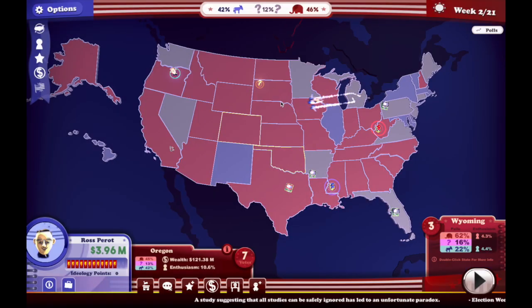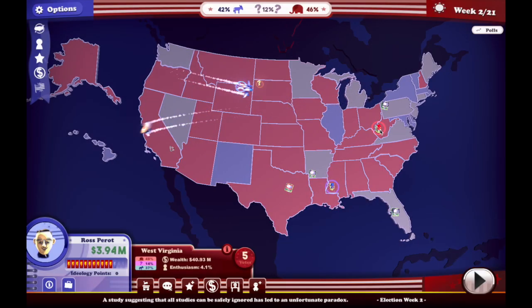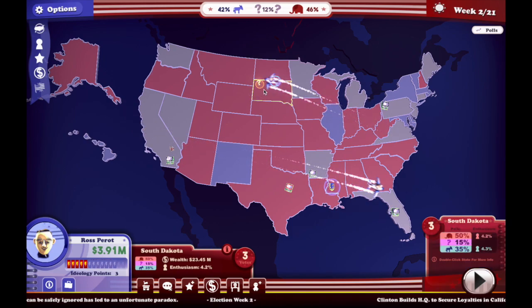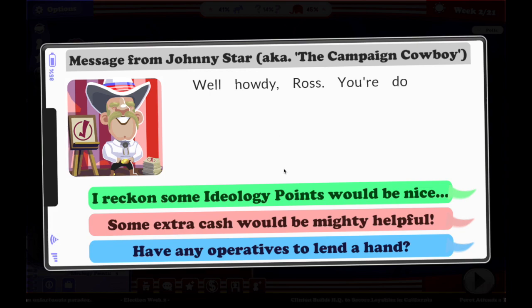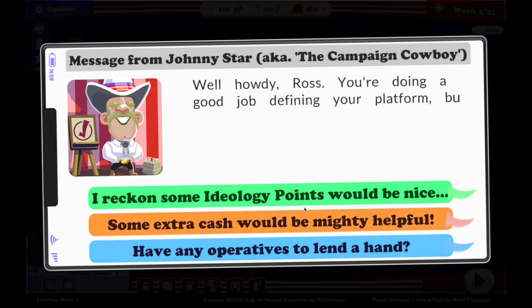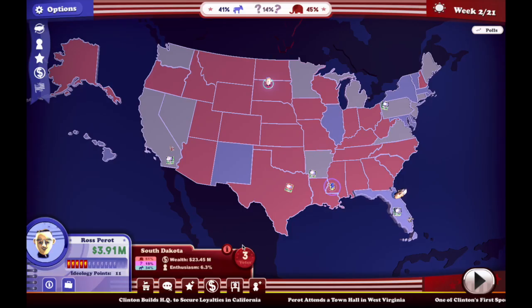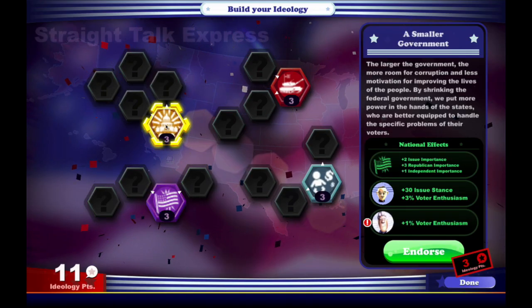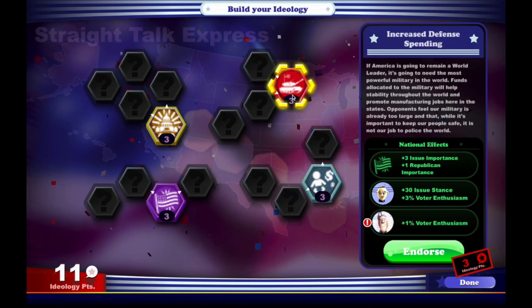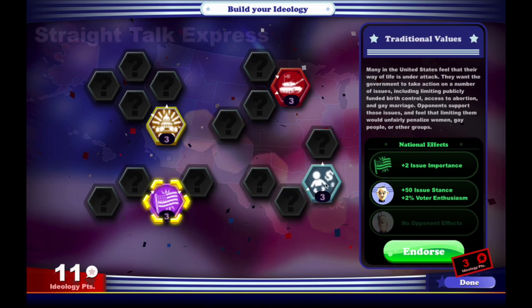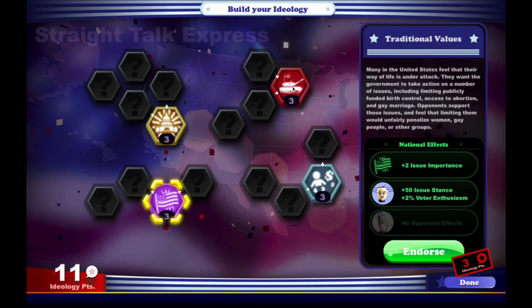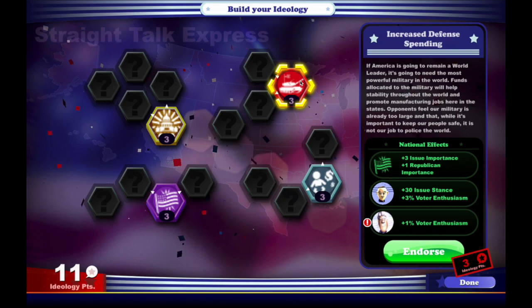Town hall has appeared. We'll go get it. We'll get this question mark here. And I should show you guys the issue stances maybe at some point. Well, I guess you'll see, but we're going to get these ideology points. That's probably what affects the ideology points. We will endorse... See, I don't really agree with all this. Or, sorry, it's not that I don't agree, it's that I don't know if Ross Perot would agree with all this.